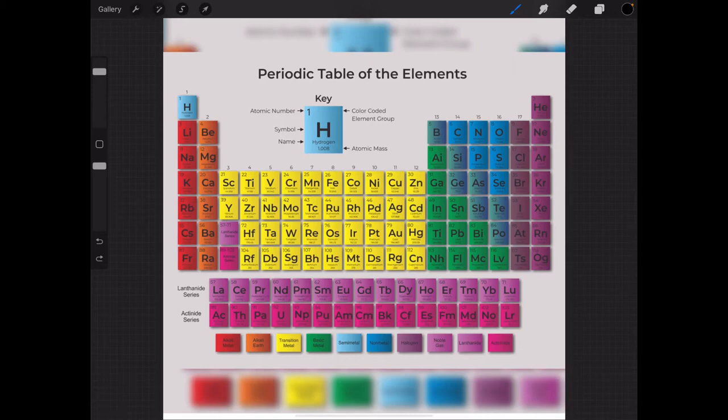For example, let's go with beryllium, number 4. It has 4 protons, 4 electrons and 5 neutrons. This is period 1, this is period 2, so it must have 2 shells. Let's double check: it has 4 electrons, so 2 should be on the first and 2 on the second, so it has 2 shells.